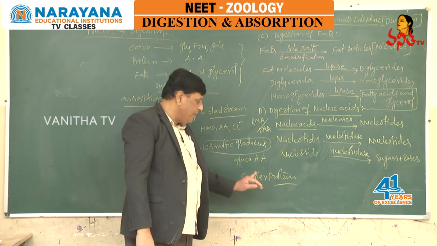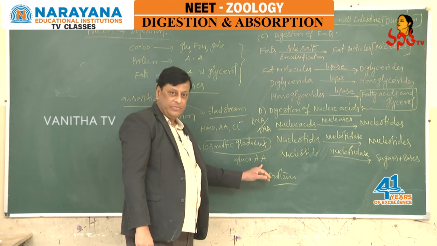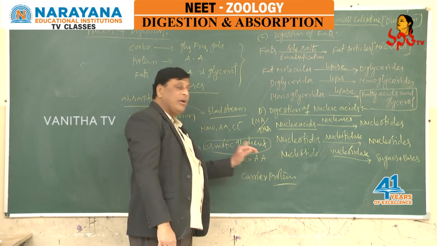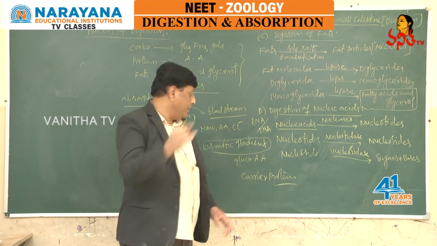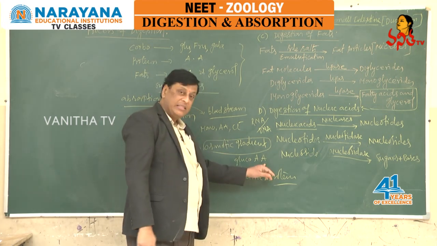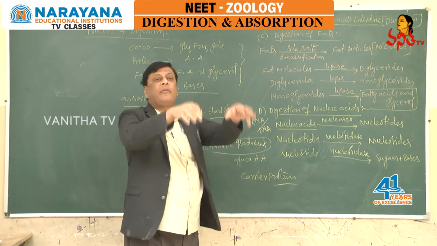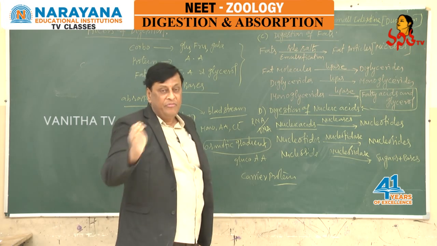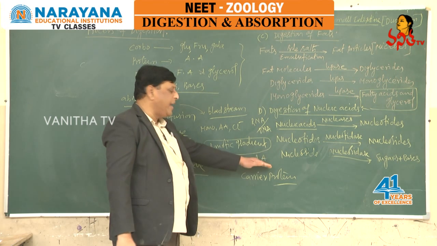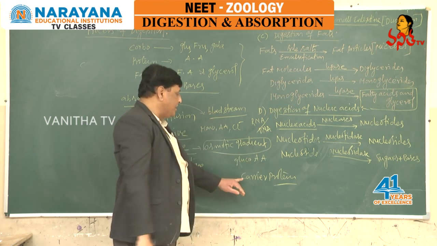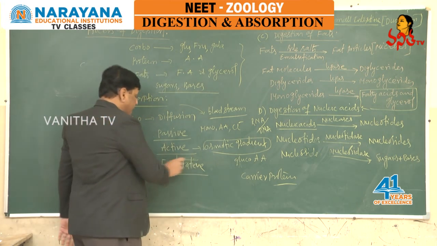When glucose and amino acids are absorbed with the help of carrier proteins based on the osmotic gradient, it is called facilitated transport.